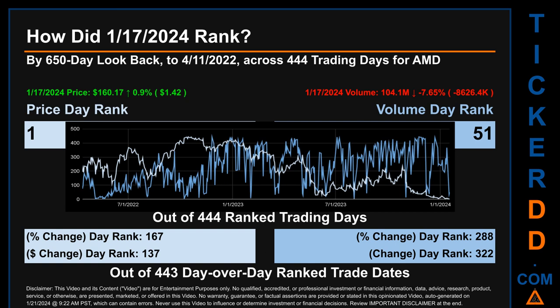The line graph overlays price and volume's daily ranking, as shown respectively in light versus dark blue, across those target days' trading days. In this view, essentially the dips are good whereas the spikes are bad. The price's day-over-day percentage change, jumping 0.9% on January 17, 2024, had a day rank of 167 while its dollar difference of $1.42 had a rank of 137 when compared day over day across 443 trading days. Volume's percentage change and difference were ranked respectively at 288 and 322.